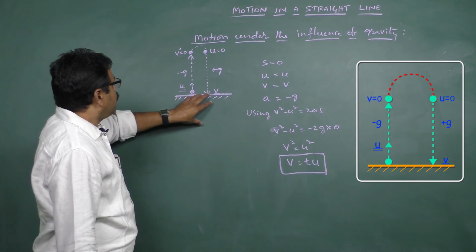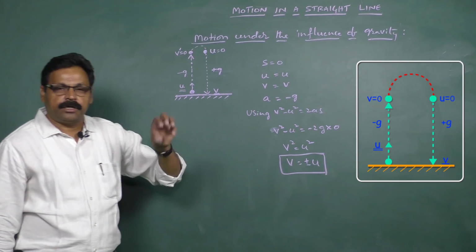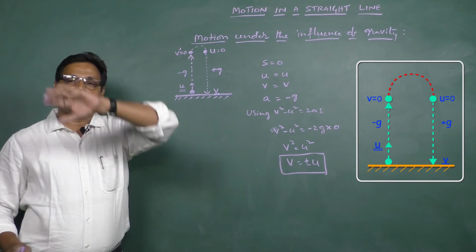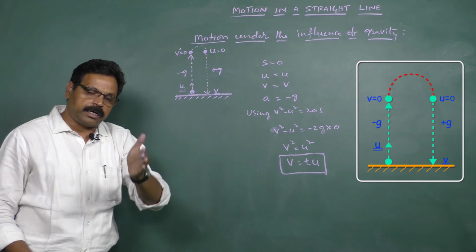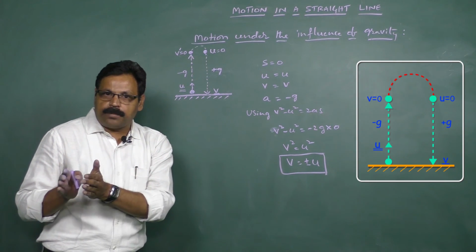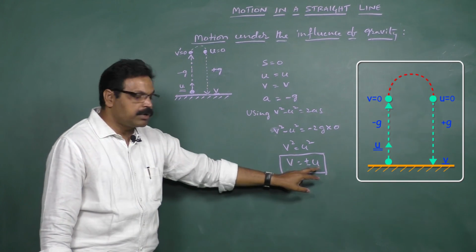Therefore, final velocity equals initial velocity. This is one consideration you have to make. Whenever a body is thrown up with some velocity, after going to a maximum height, it will come back and then strike the ground. So the velocity at which it is thrown up is equal to the velocity with which it is striking the ground. This is how you can prove this.